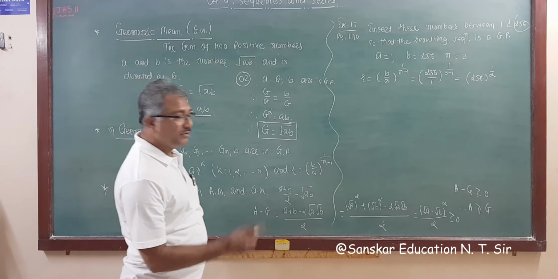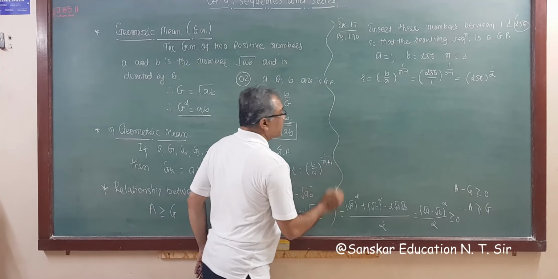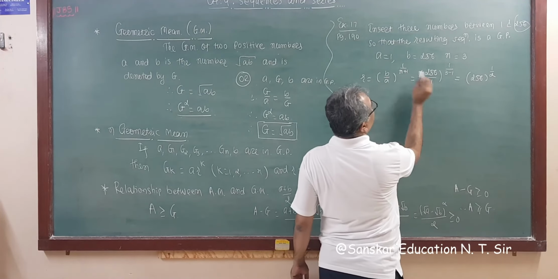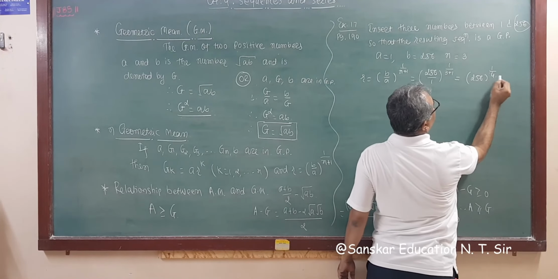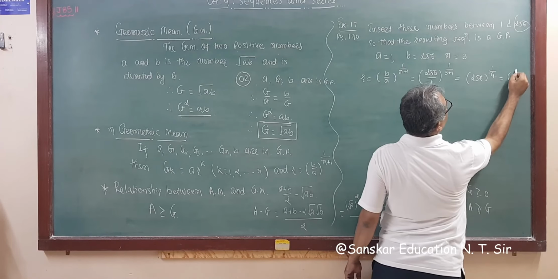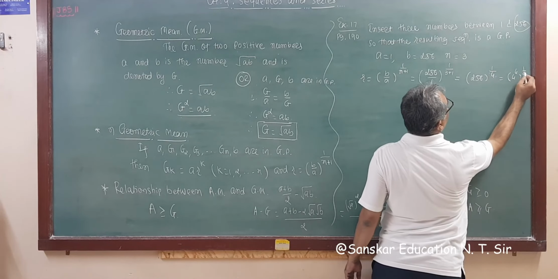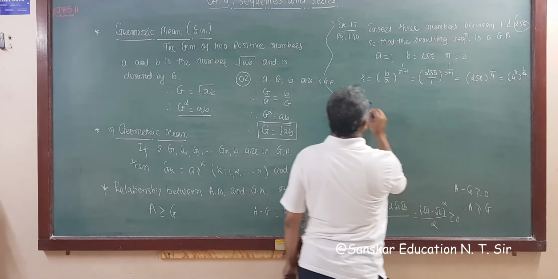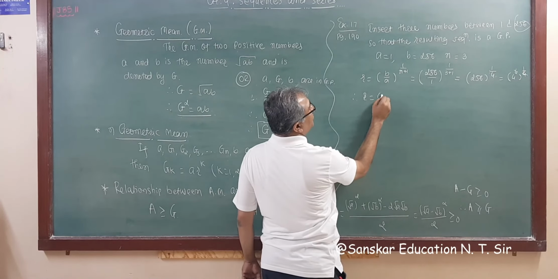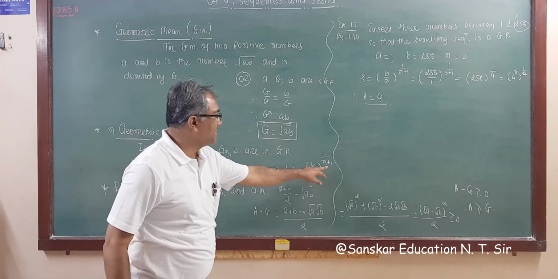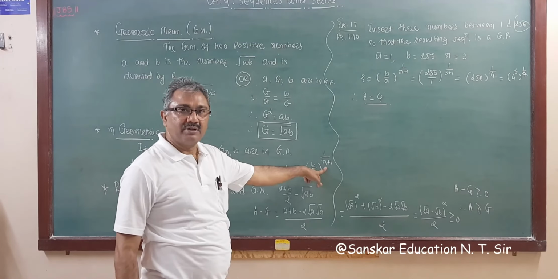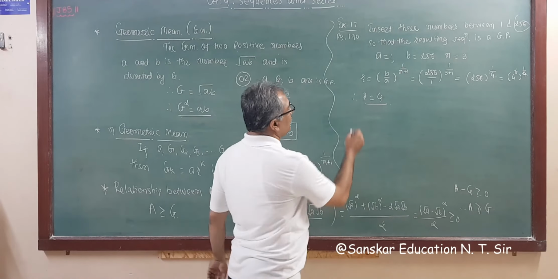We have a mistake here: it is n plus 1. So this is 3 plus 1, that is 4. So 256 is 4 raised to 4, raised to 1 upon 4. So this will cancel, and we get r is equal to 4. Sorry, we made a mistake writing n minus 1; it should be n plus 1. So r is equal to 4.